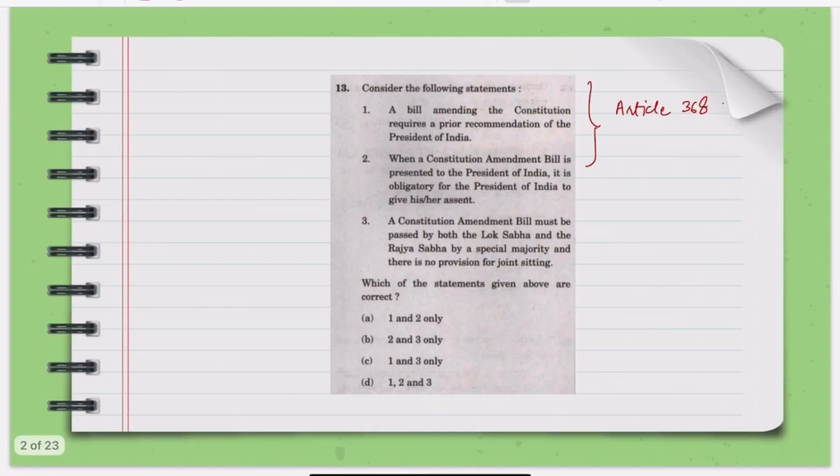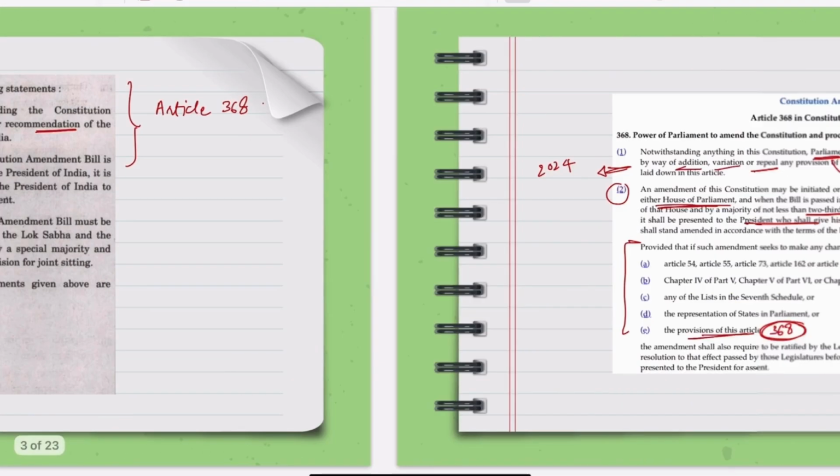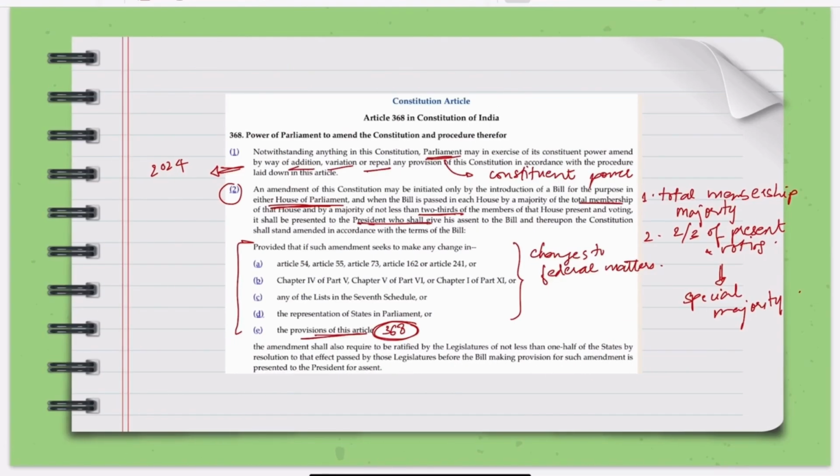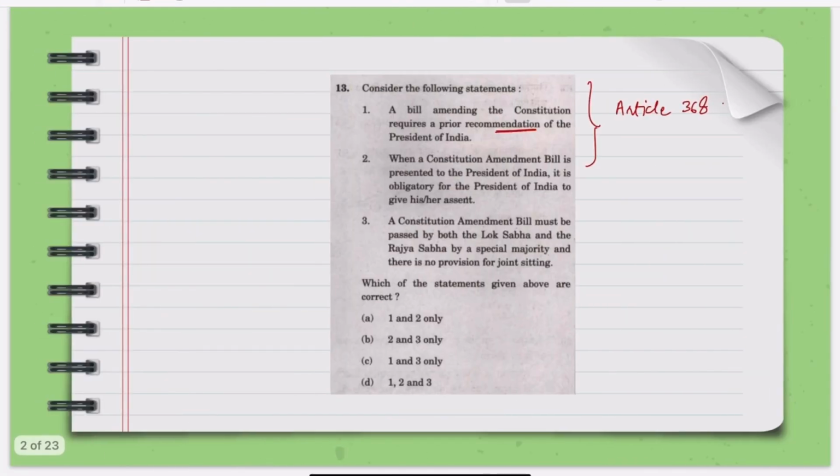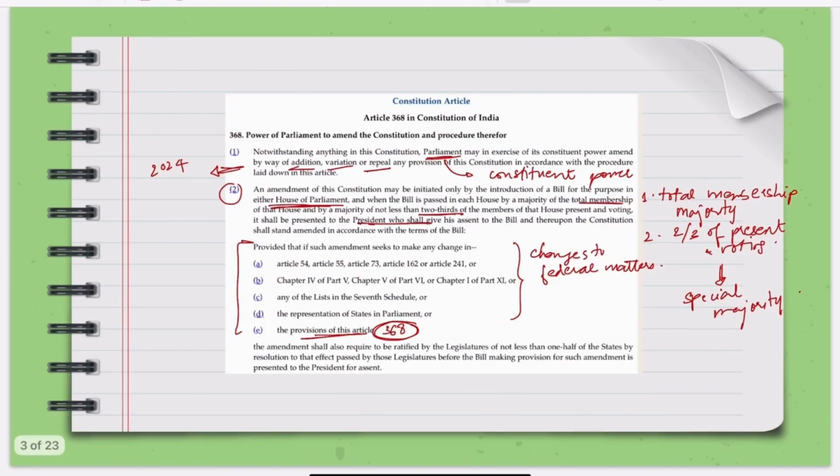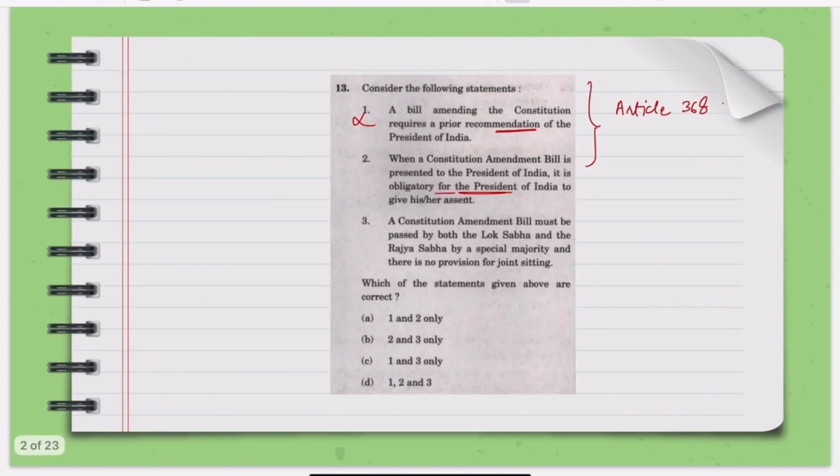Now let us try to answer the question. Here, a bill amending the Constitution requires a prior recommendation. So we saw here, there is no prior recommendation of the President required anywhere. So this is incorrect. When a constitutional amendment bill is presented to the President, it is obligatory. We saw that here, that the President shall give the assent. Shall means he has to.